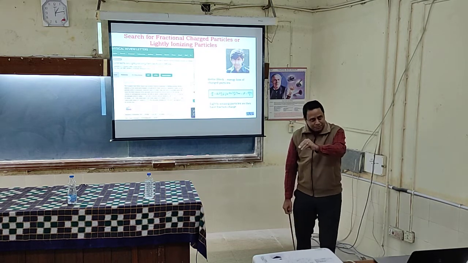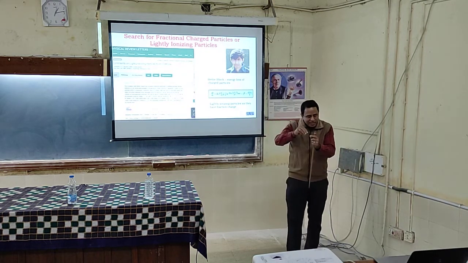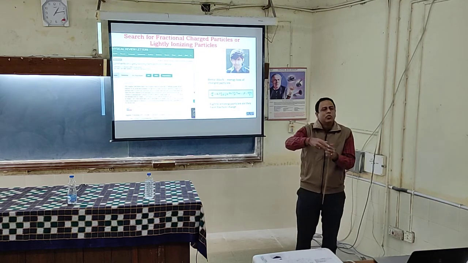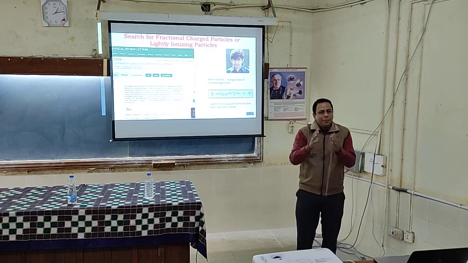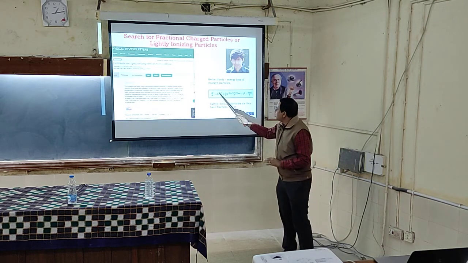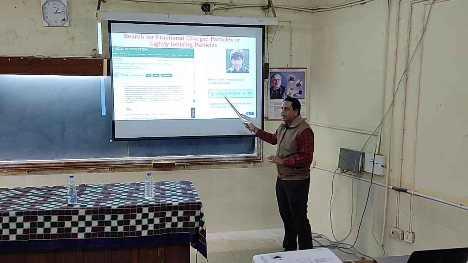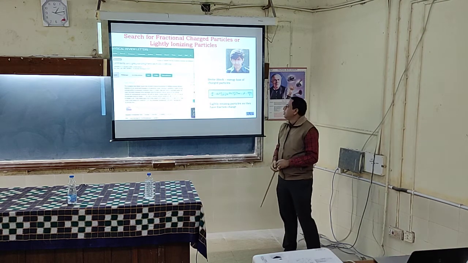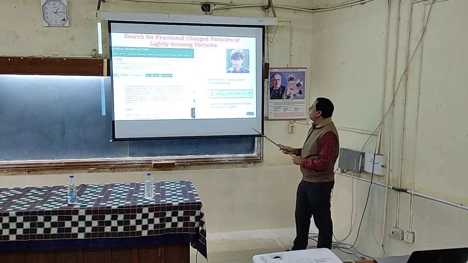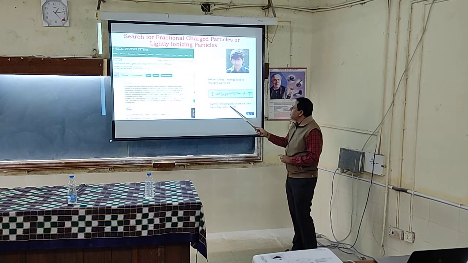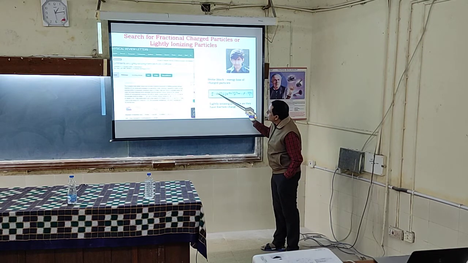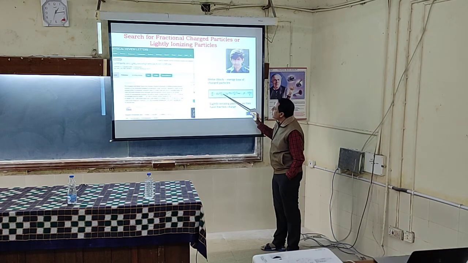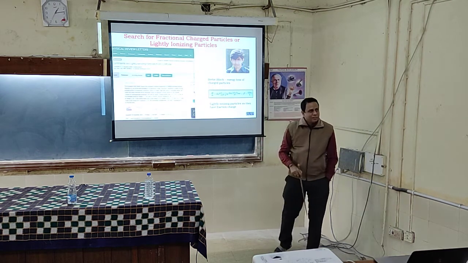The charged particle goes through a medium, it will lose energy due to electromagnetic interaction. How does this energy loss go in a particular material? All other things depend on material parameters. It goes as 1 by v square. Okay? Now, what does lightly ionizing particle mean? Another point: you can see there is a z square sitting here. So it goes as the square of the charge and inversely proportional to the square of the velocity.